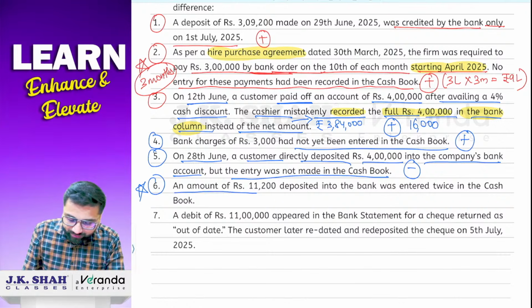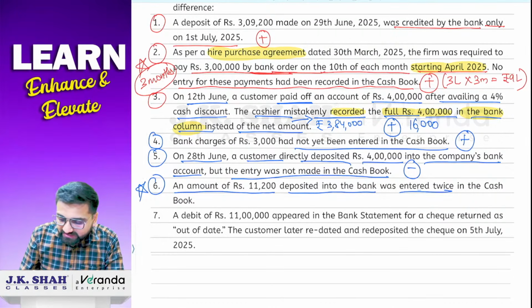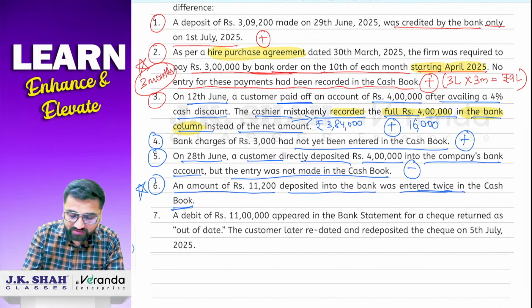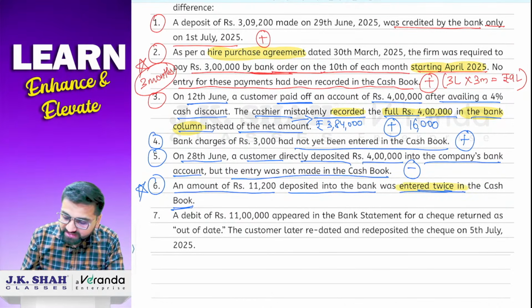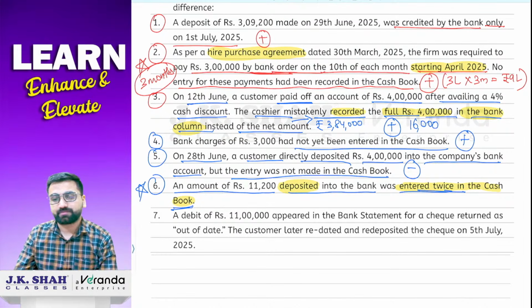An amount of rupees 11,200 deposited into the bank. 11,200 deposit kiya bank mein, was entered twice in the cash book. Now see here, highlight this. Entered twice in the cash book. We have recorded this amount, which is 11,200, which was deposited in the bank, twice in the cash book.